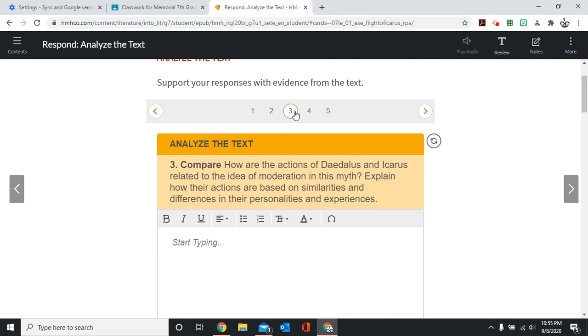But we also have to see their different personalities. Daedalus is very mature. He's very level-headed. He's an adult. Icarus is young. He's impulsive, and he easily gets caught up in the thrill of the moment. So how do their actions show us moderation? Are they really able to be moderate in their decisions and in their actions?